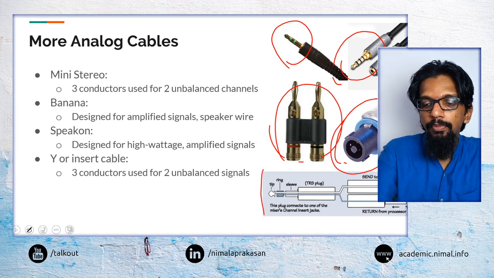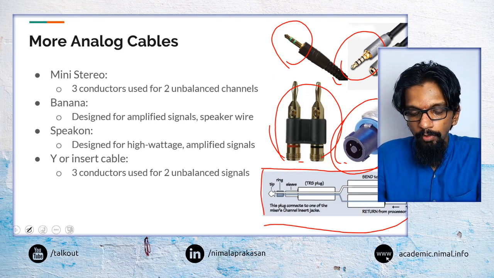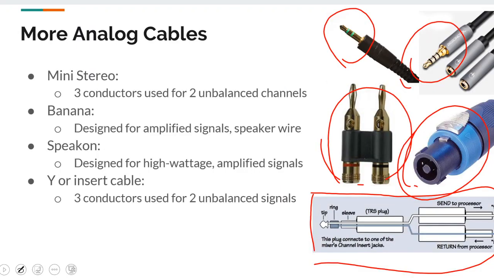And then we may have additional connectors that are what we call insert cables or Y cables. They are basically a TRS connection at one end, and then two TS connections at the other end.